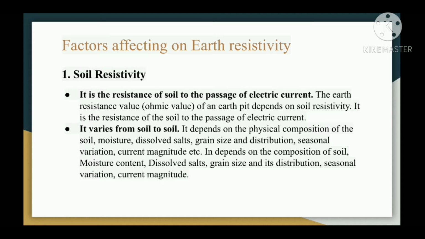It depends on the physical composition of the soil, moisture, dissolved salts, grain size and distribution, seasonal variation, current magnitude, etc. It depends on the composition of soil, moisture content, dissolved salts, grain size and its distribution, seasonal variation and current magnitude.